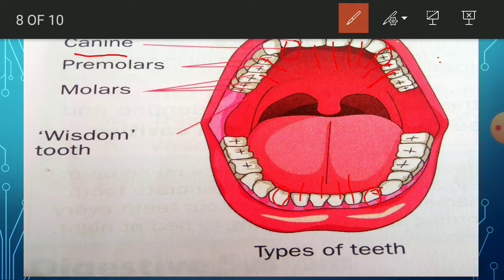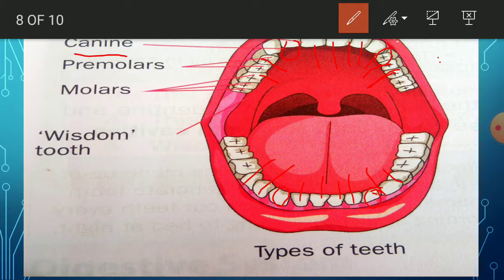These are 4 in upper jaw. So these are called premolars.